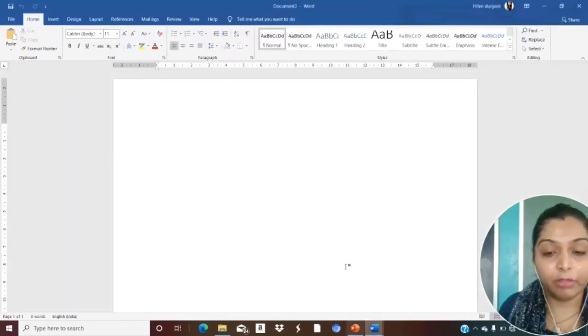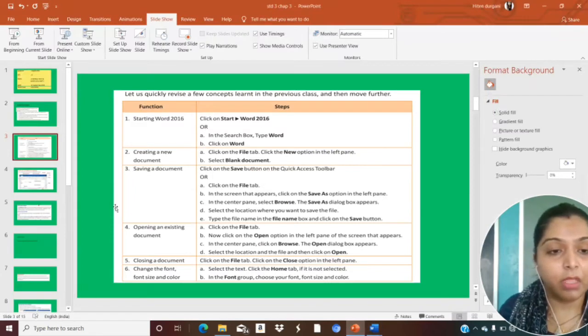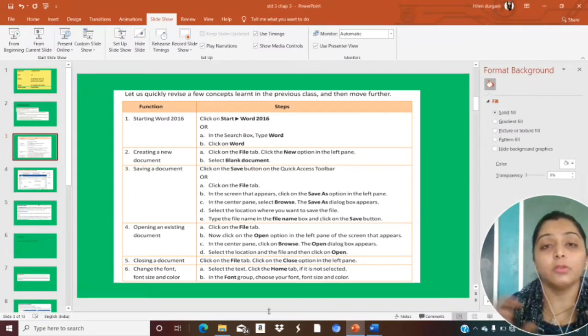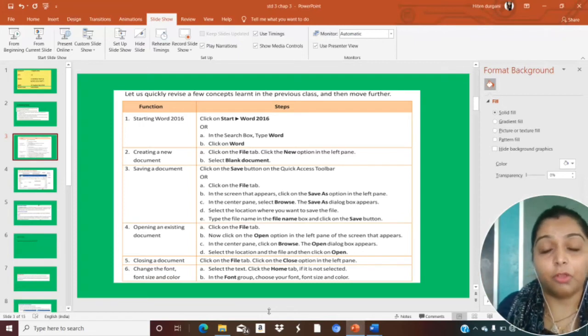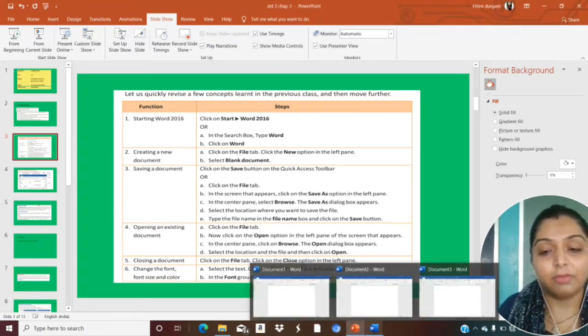Then the next one was saving a document. Now, opening an existing document. What does opening an existing document mean? हमने एक कोई document already save करके रखा है हमारे Word के software में, and we have to open that file. We have to open that document. So how will we do that? I will show you that as well.